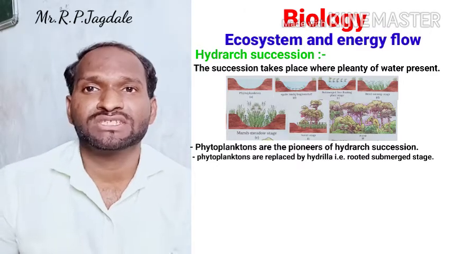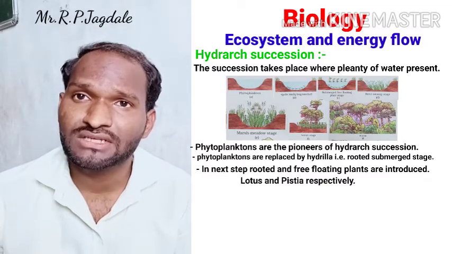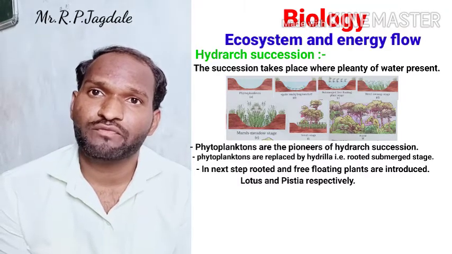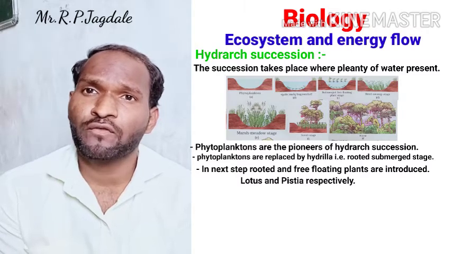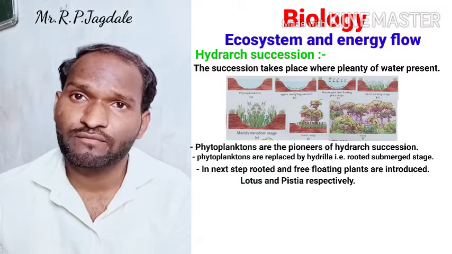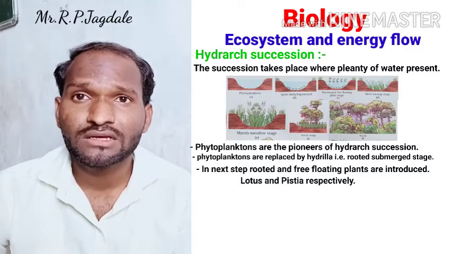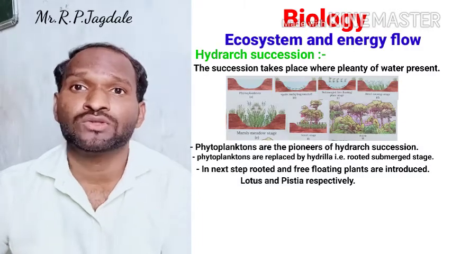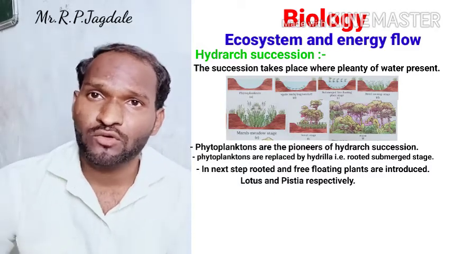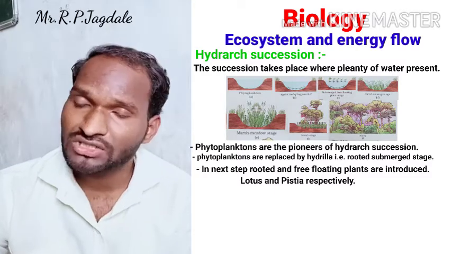floating and free floating stage. Rooted floating plants are some of the lotus type of plants, where their roots are embedded in the bottom, but the flowers or leaves float on the water. And there are some examples of only floating plants; Pistia is an example of that. Such plants are going to add into that water body. So rooted submerged, free floating, and rooted floating species are there. This is the third stage.